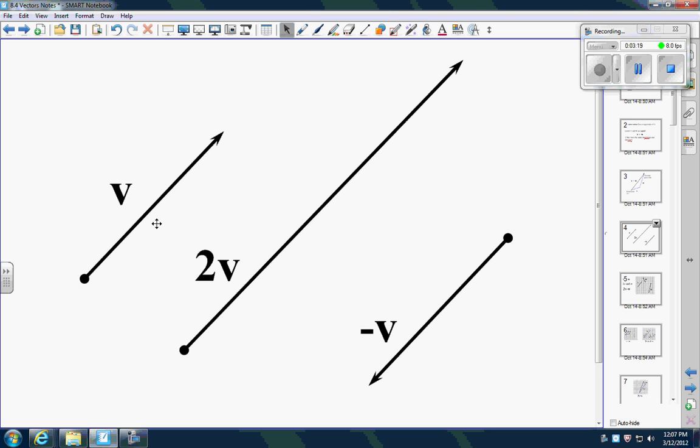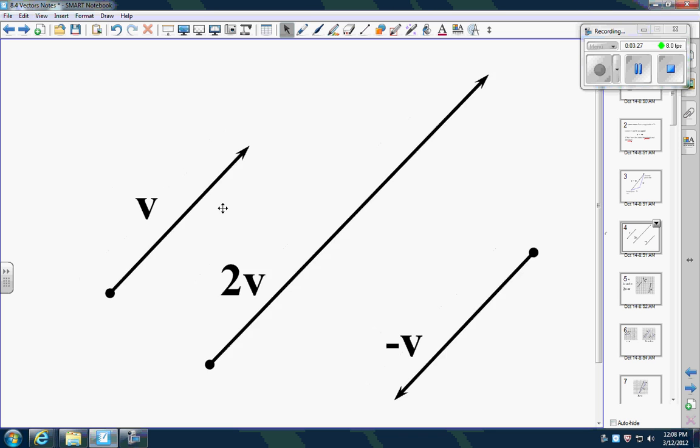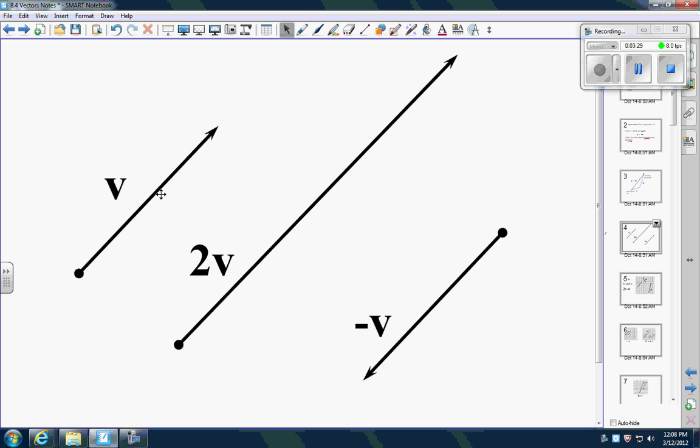Here's a couple more examples. Here's the vector V. Here's 2V. Well, it goes in the same direction. Its magnitude or its length is just twice as long. And this guy here is just 1/2 of 2V. Now, negative V, these guys are interesting. It's staying in the same kind of spot here, but basically the dot and the tail flip places. So this guy heads in this direction, negative V heads in this direction, but it's taking up the same space.